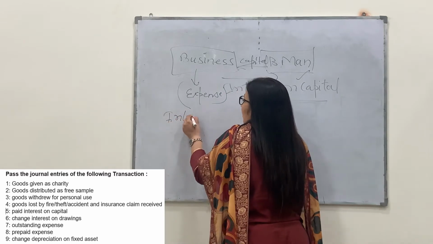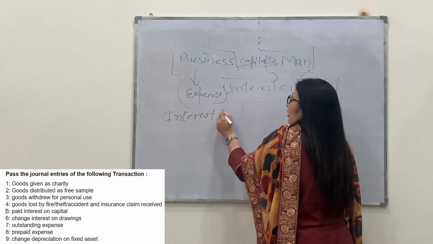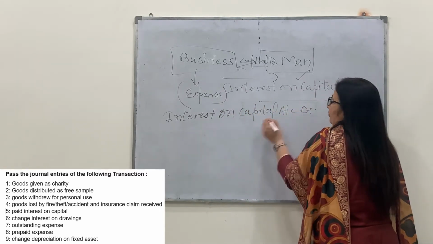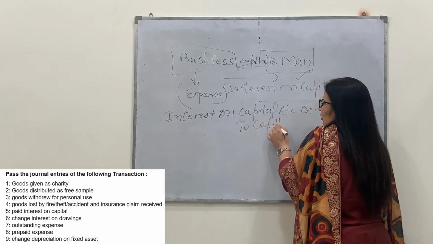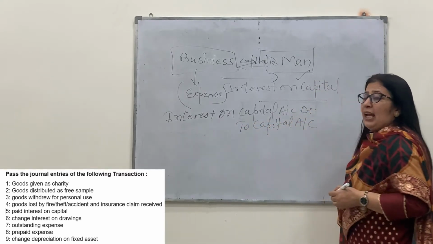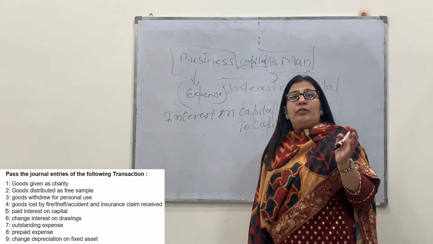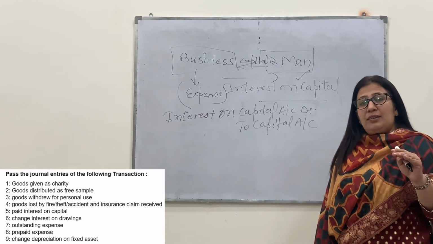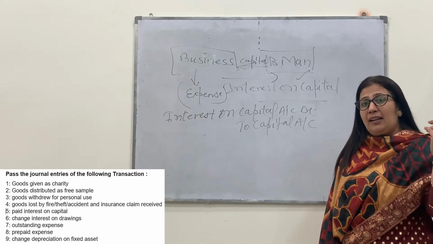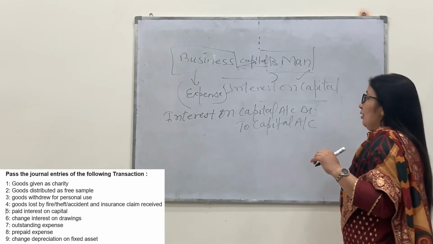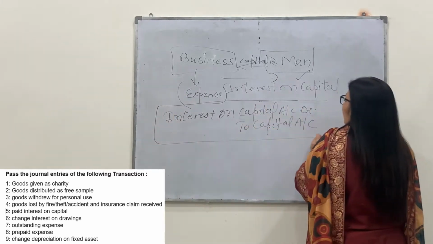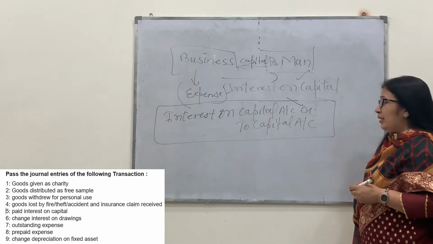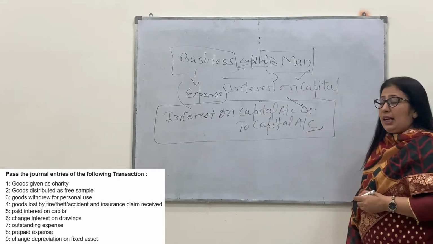The entry will become interest on capital account debit to capital account, because interest on capital is never paid in cash to the businessman. It is always added to the value of capital. When you learn the balance sheet, you will do the same treatment. You will add the interest on capital at that time in the balance sheet also in the amount of capital. So whenever the interest on capital is to be provided by the business to the businessman, interest on capital will be debited as it is the expense for the business. On the other hand, capital account will be credited.